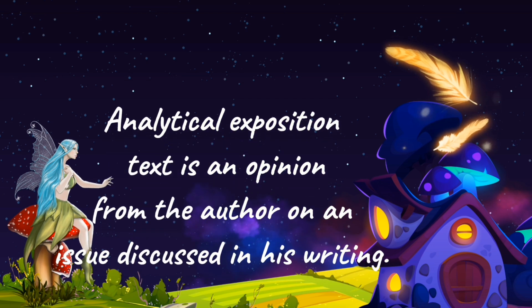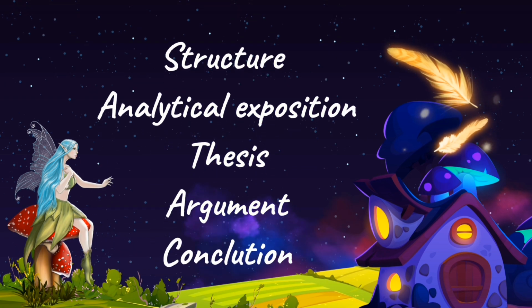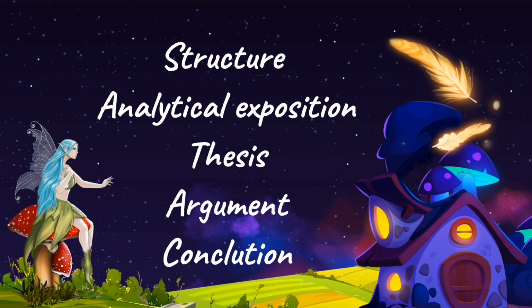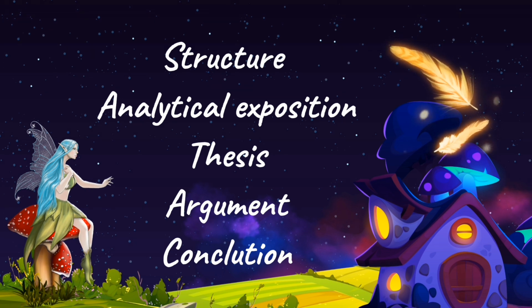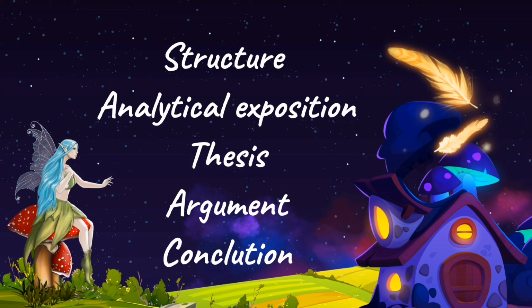Analytical exposition text. Analytical exposition text is an opinion from the author on an issue discussed in his writing. Structure of analytical exposition. Thesis. In this section, the author informs about a topic that will be discussed. Argument. After writing the introduction, the writer writes an opinion on the topic presented. Conclusion. The analytical exposition text must end with a conclusion.